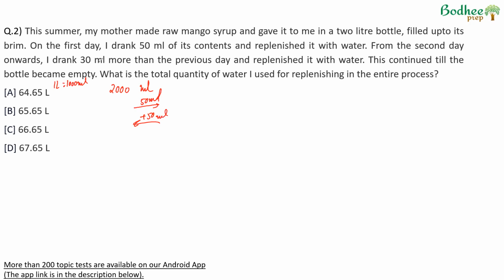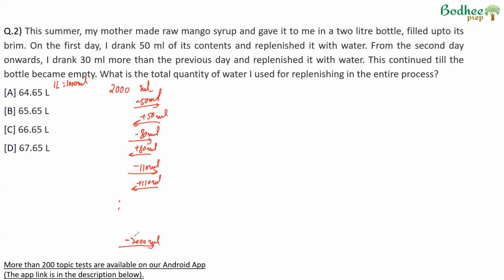From the second day onwards, I drank 30 ml more than the previous day and replenished it with water. So in the next day, 80 ml was removed, replenished with water. Next day, 110 ml was removed, replenished with water. This continued till the bottle became empty. Why would the bottle become empty? Because every day more and more amount is being taken out. There will be one day when directly 2000 ml will be taken out, and that is the point at which the bottle will be empty.